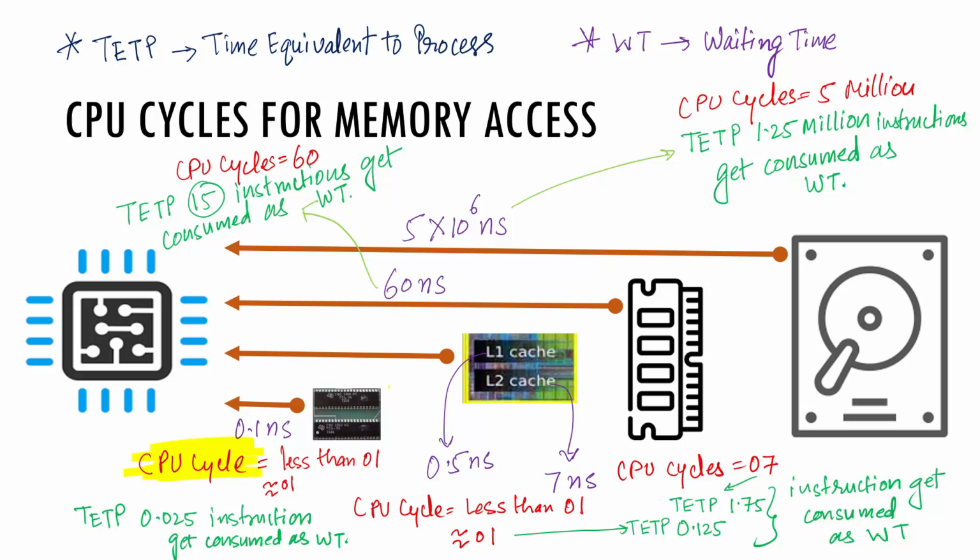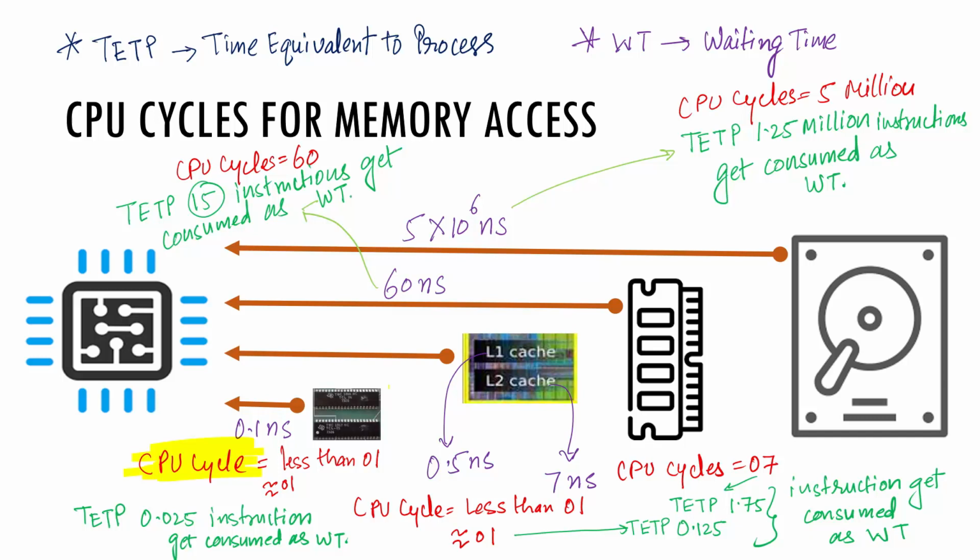The memory units like hard disk, RAM, cache, register can also be compared on the basis of the count of instructions that could be processed in the wait time for which the processor sits idle.